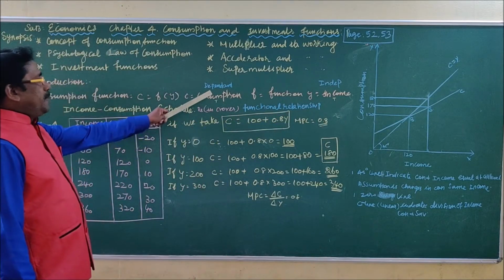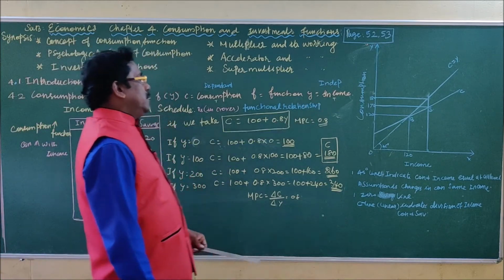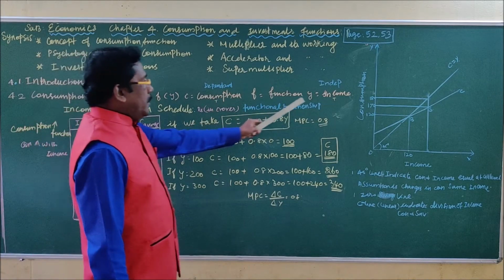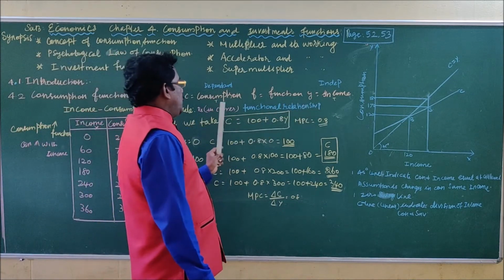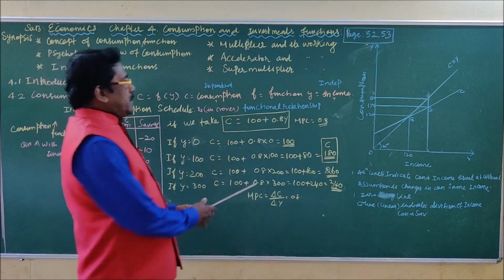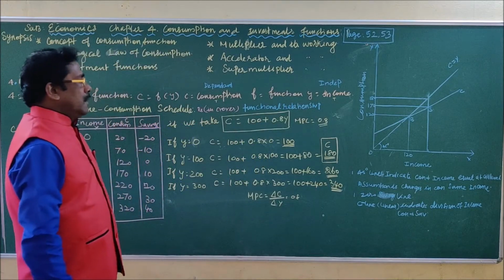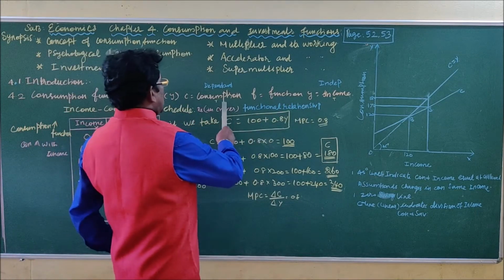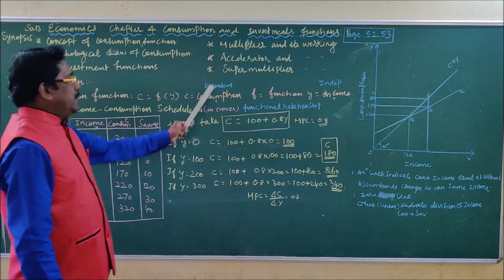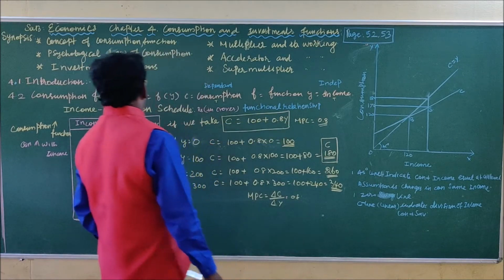Consumption is a dependent variable, whereas income is an independent variable, because depending upon the income, the consumption may increase or decrease. If the income increases, the consumption also increases. If the income decreases, automatically the consumption also decreases.